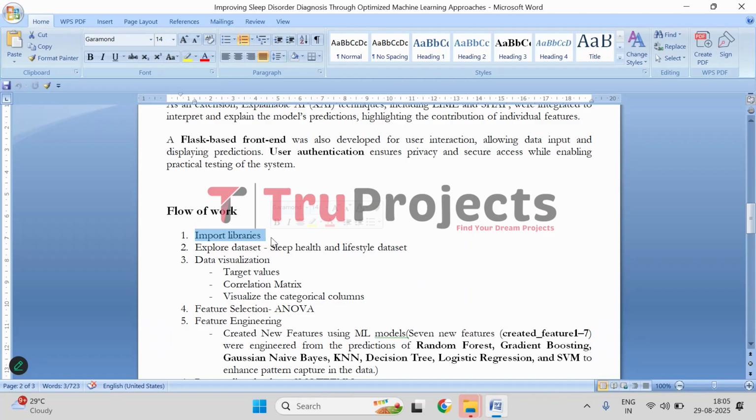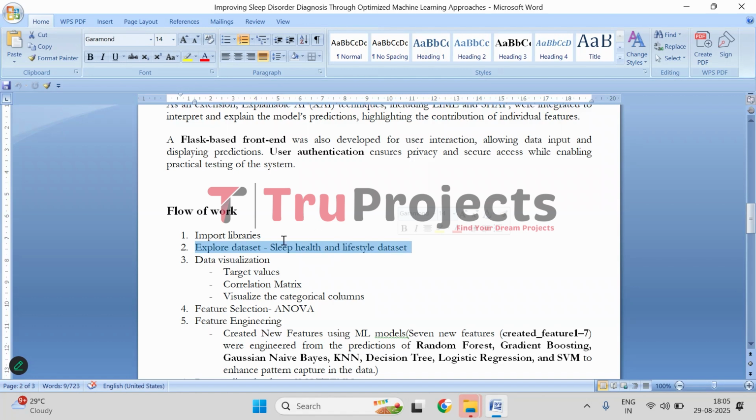First, we have loaded necessary Python libraries for data processing, visualization, and machine learning. Then comes the exploratory dataset part. That is the second step. In the second step, we load and examine the sleep, health, and lifestyle dataset, check its data types, missing values,